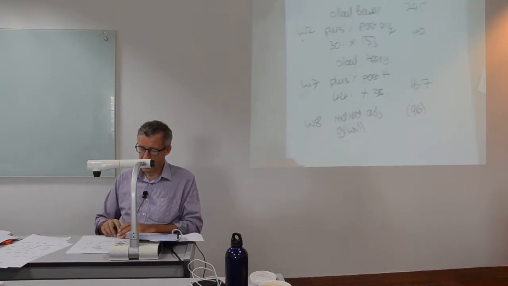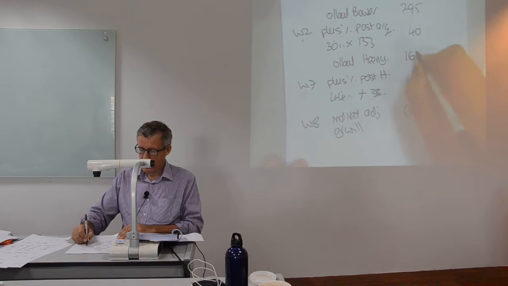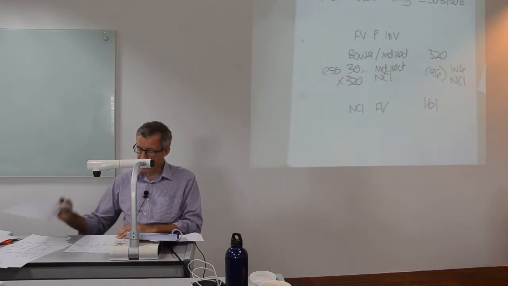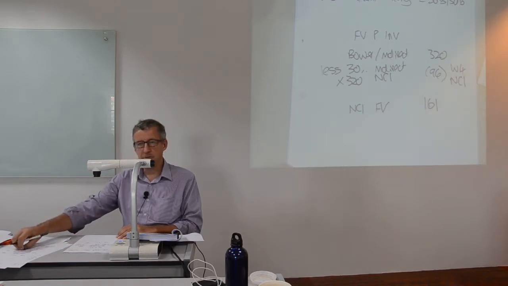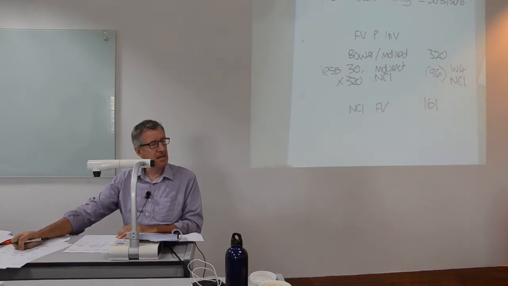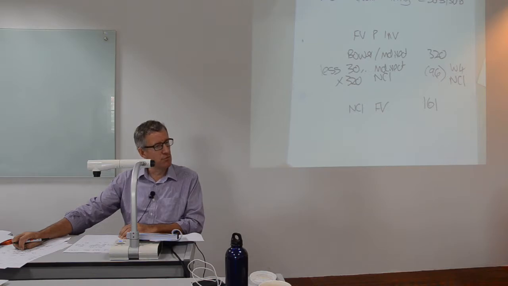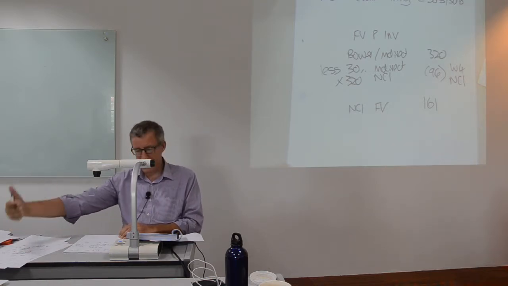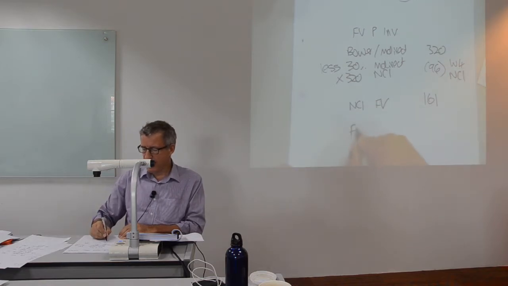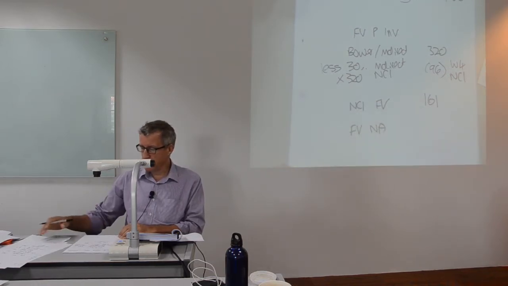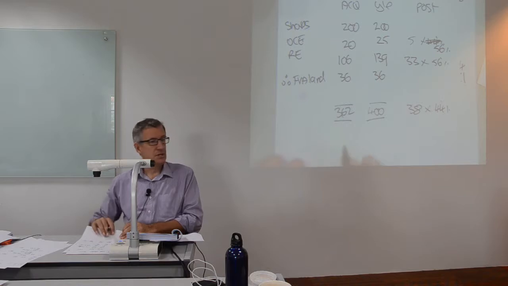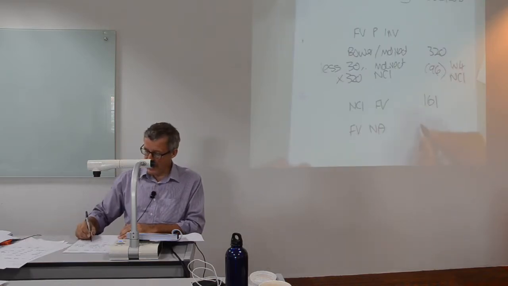So what have we got? We've got an opening balance of 161 in my NCI. If that's what you've put in your goodwill, that's what you put in your opening balance of NCI. Again, if you're going to be wrong, be consistently wrong. Follow through. Commit. Fair value of the net assets at the date of acquisition. Well, that presumably is something we've just been playing with here, which is 362. So back I go.